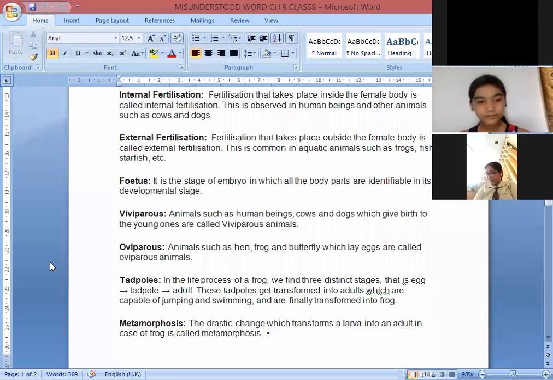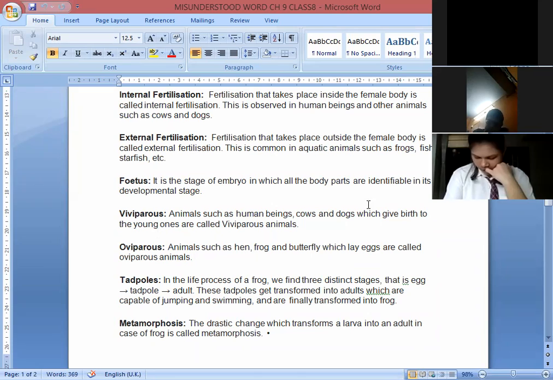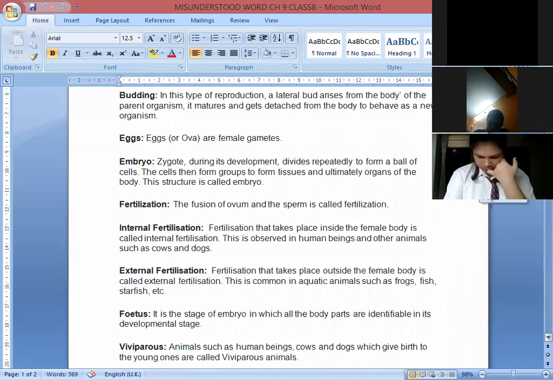Yes, ma'am. Viviparous animals are left. Okay, you can tell, Ananya, for viviparous. The animals which give birth to young ones. Okay, so viviparous, which give birth to the young one, is known as viviparous, and oviparous we have already done, the animals such as hen, frog and butterfly which lay eggs. So children, these were the new terms or misunderstood words of chapter number 9.